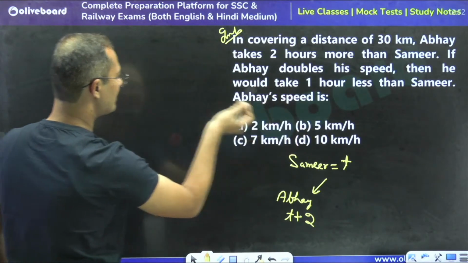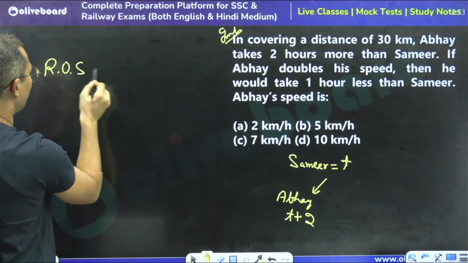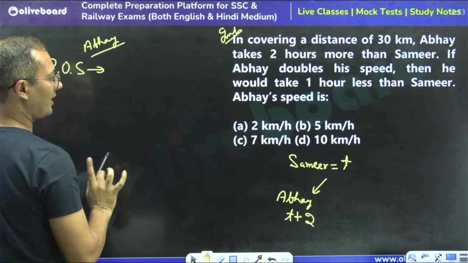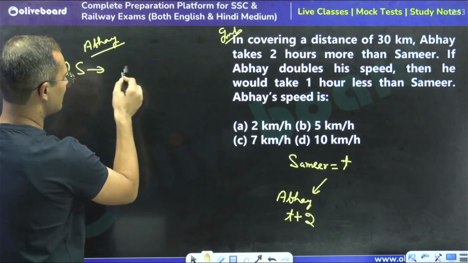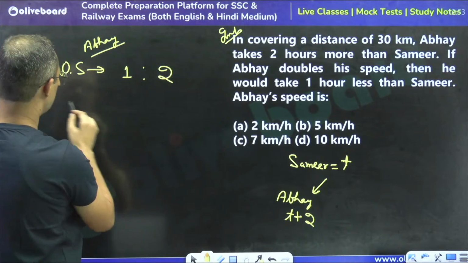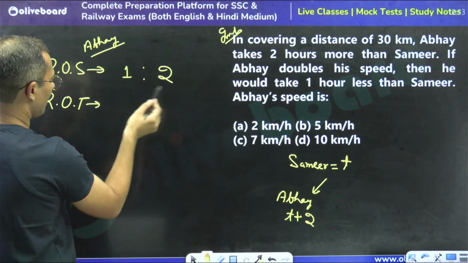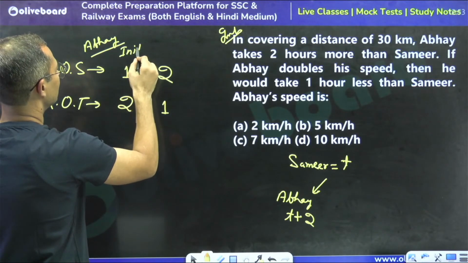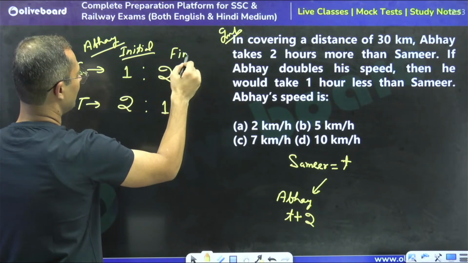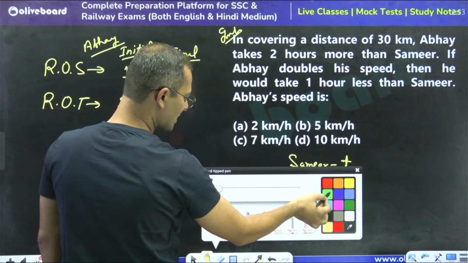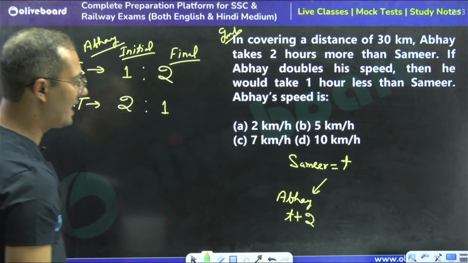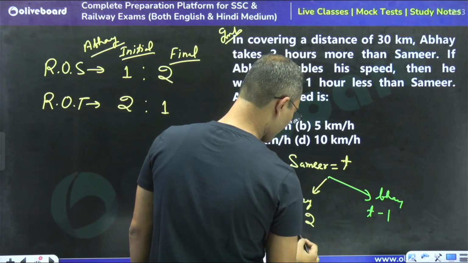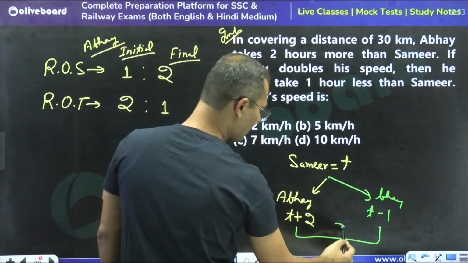If Abhay doubles his speed, I am taking the ratio of speed for Abhay. So the point of study is Abhay, right? Doubles his speed, so 1:2. So the time is going to change to 2:1. This is initial and this is final. So 1 hour less. Now Abhay is going to take 1 hour less, T minus 1. So what is the difference of time? The difference of time is going to be 3 hours, right?